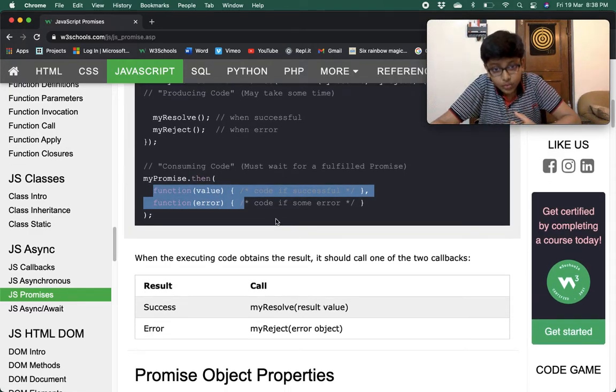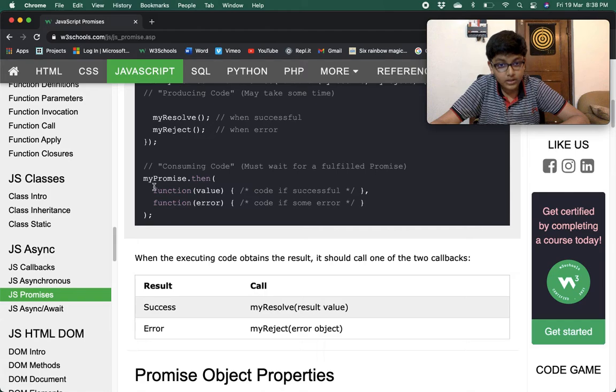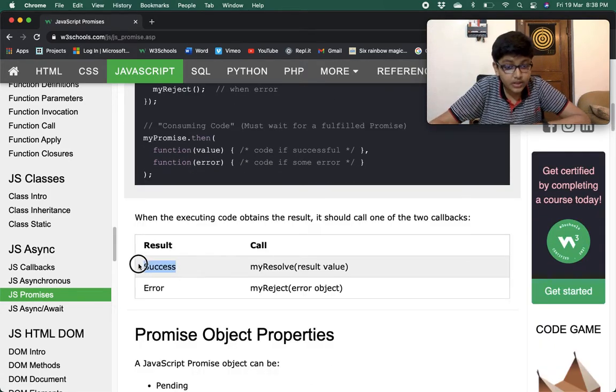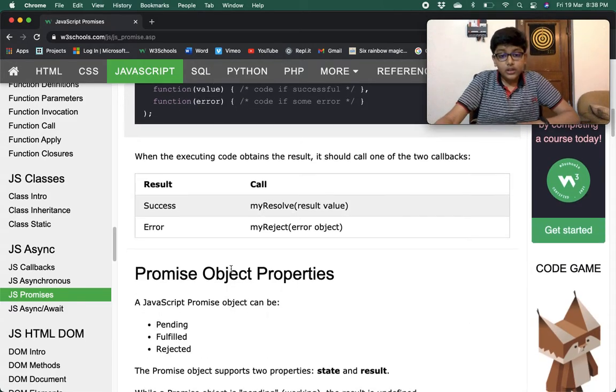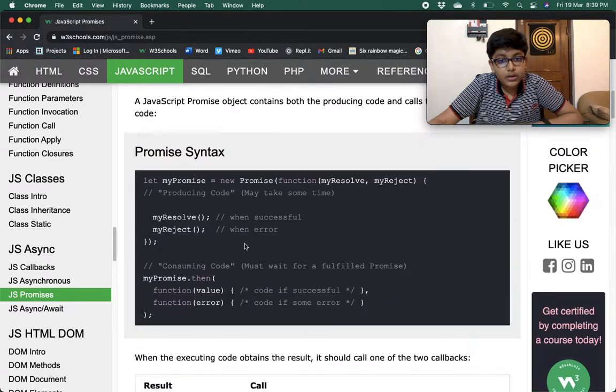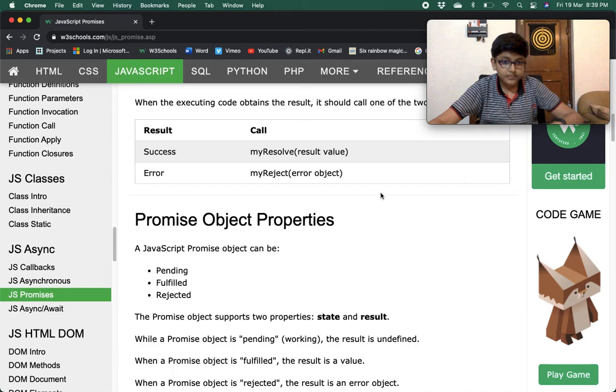When the executing code gets the result, it should call one of the two callbacks, myResolve and myReject. So these both are callbacks. One is myResolve and the second is myReject. If successful, myResolve would be called, and when error, myReject with an error object would be called. When an example comes, I will do some fiddling with this.